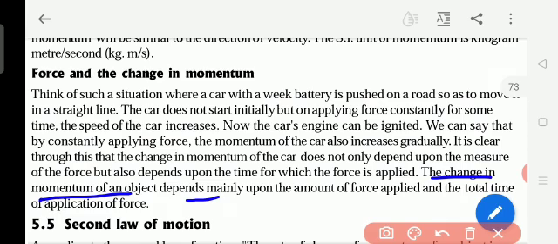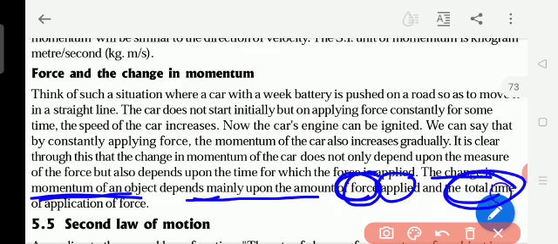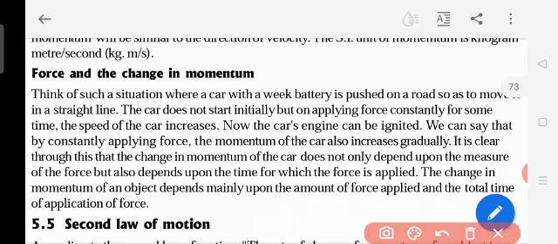Momentum means what? Mass and velocity. Velocity means speed and direction. So the change in momentum depends upon how much force is applied and within how much time it is applied. So the change in velocity or change in speed depends upon how much force we applied and the total time for which we applied the force. Underline this point.